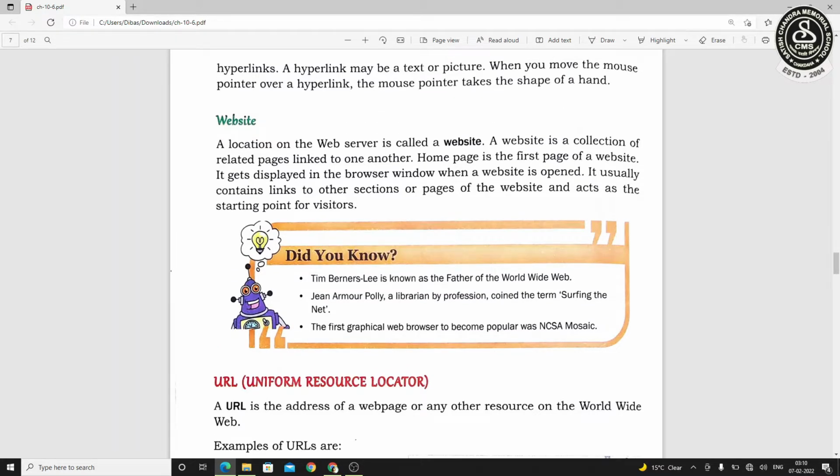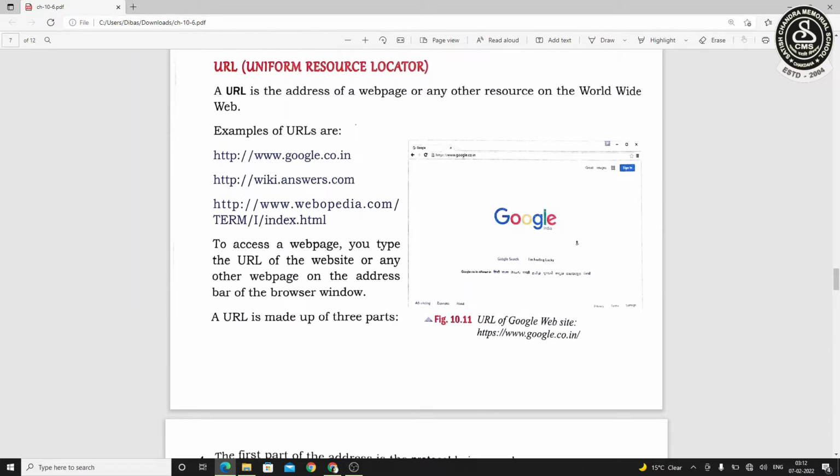Next is website. This term is very familiar to us. A website is a collection of web pages. The topic of those web pages will be similar. That means if we talk about our school website, in this website we can get information or answers to queries about the school only. A location on the web server is called a website. A homepage should be there for the website from where you can start searching, and the other pages are linked to that homepage. Next is URL, Uniform Resource Locator.